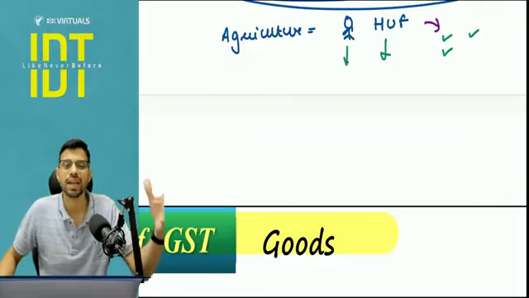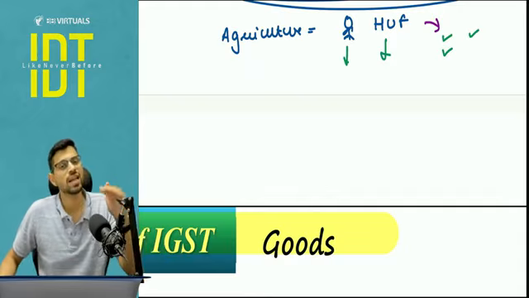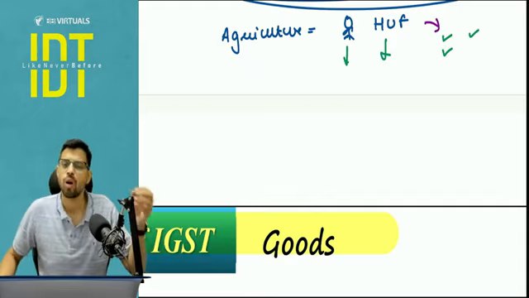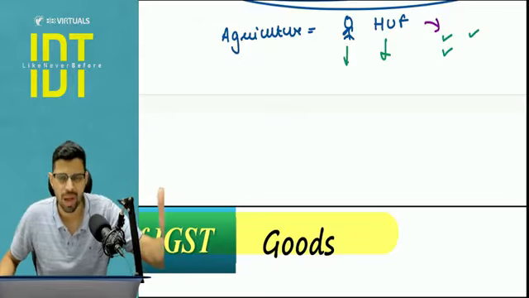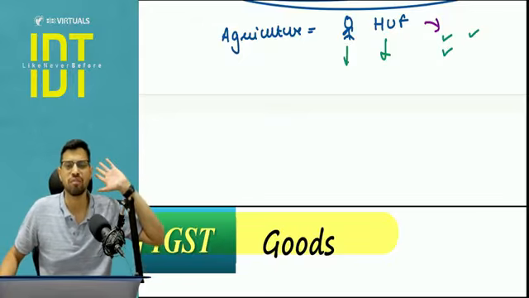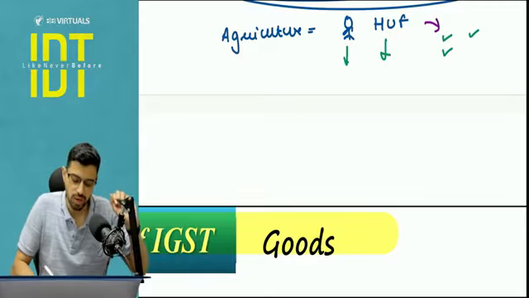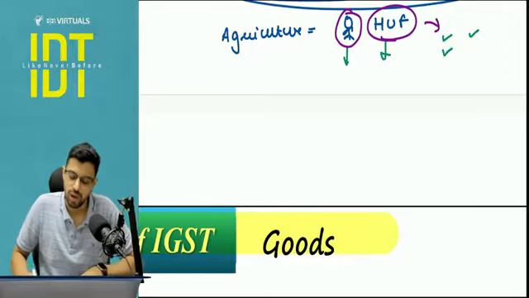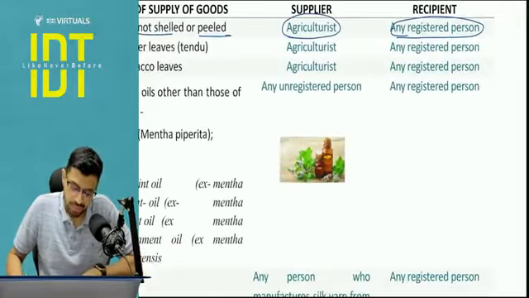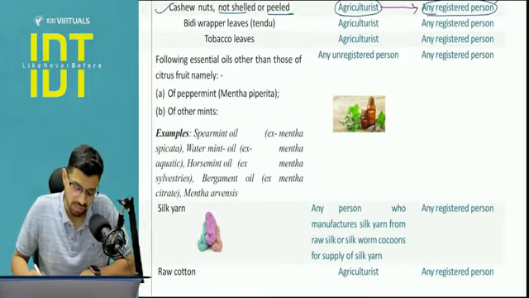But if there is a company, a partnership firm, or an LLP, they cannot be agriculturist. Or if there is an individual who is not involved at the farm, who is not having any personal supervision, neither of himself nor of his family over the paid labor, and he's sitting somewhere else apart from that farm, then that is not the meaning of agriculturist. So you need to make a note that agriculturist can be an individual or an HUF, no one else. Now, agriculturist is the supplier and recipient is a registered person. So the registered person will pay the GST under reverse charge mechanism.